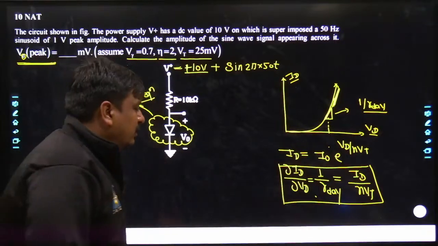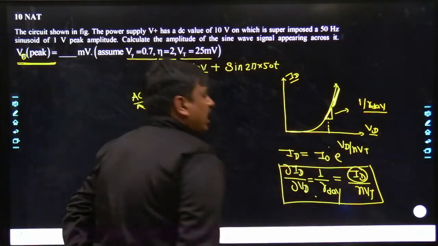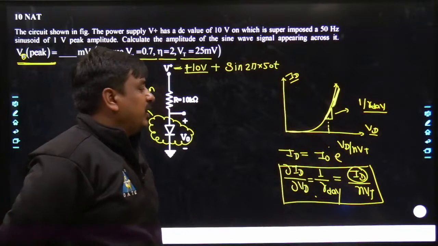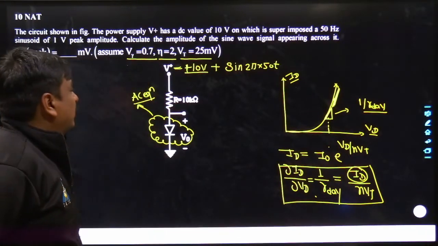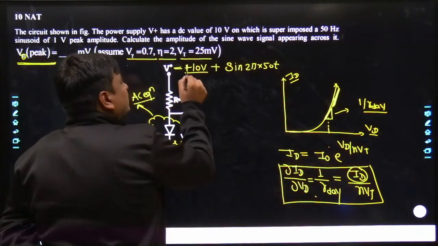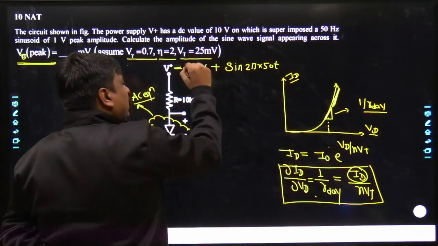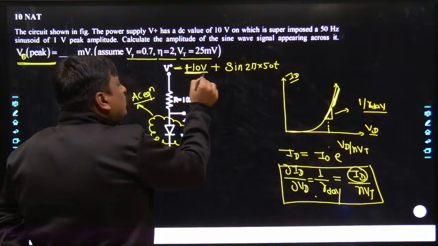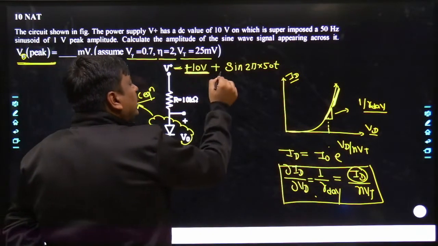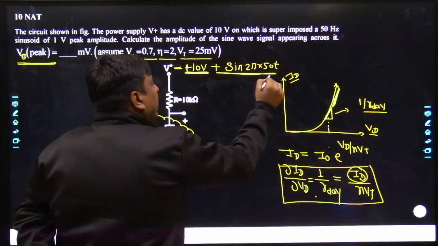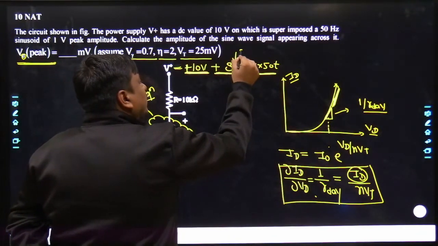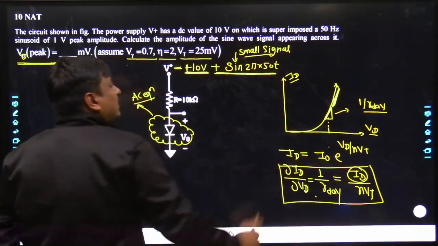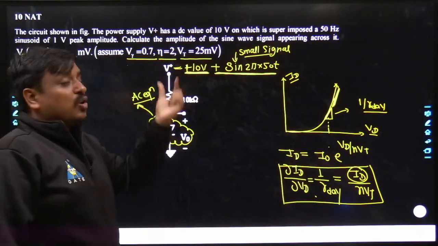What does it mean? That means until and unless you exactly know how much value of Id is offered, you would not be able to get the value of R dynamic. Now, one of the best things about it: should this Id be obtained from plus 10 volt, or plus 10 plus 1, plus 10 minus 1? Keep in mind, that is why the DC voltage is much higher than the applied time varying signal, and it's also called a small signal. One person was asking at the very beginning, sir, what does small signal mean, my dear friends? It is a small signal in front of its biasing.